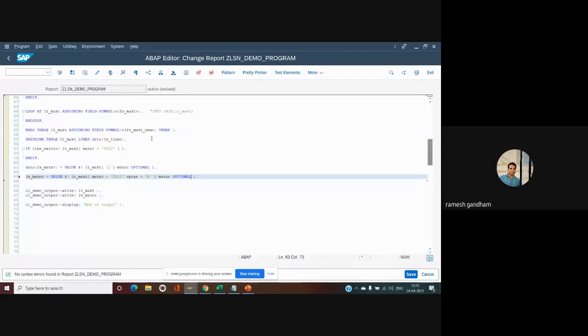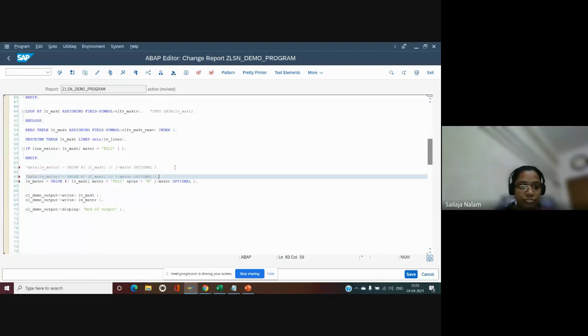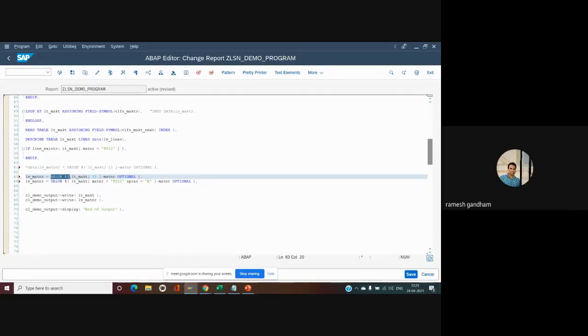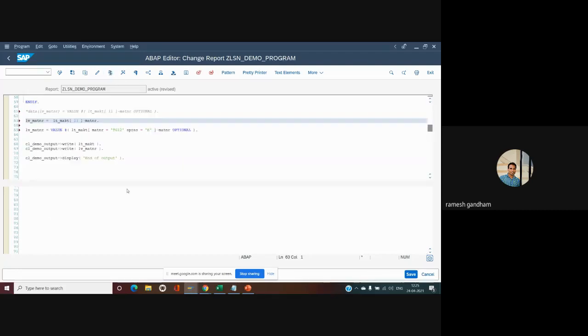What is the difference between using the VALUE keyword and directly reading from the internal table? The variable is an inline declaration, so I just want to use that internal table without VALUE. Is there any semantic difference, or are both syntaxes the same?